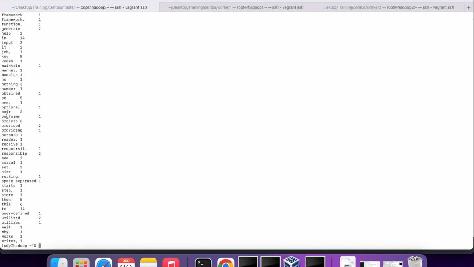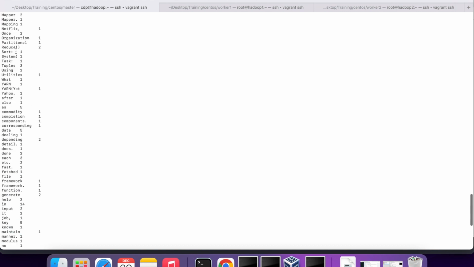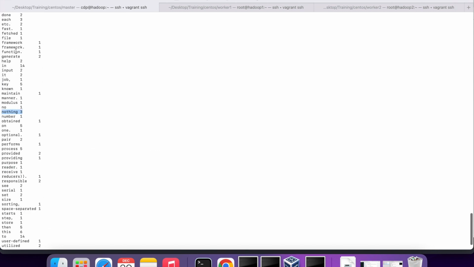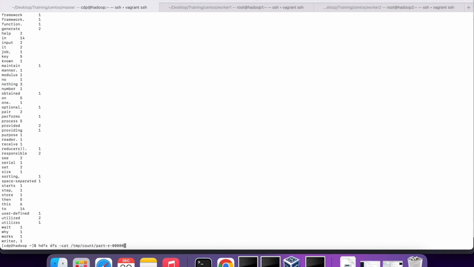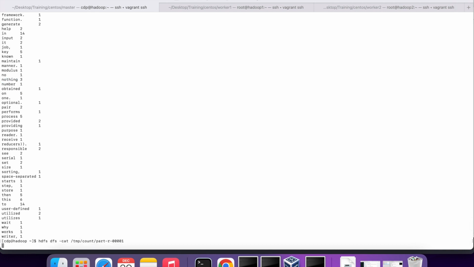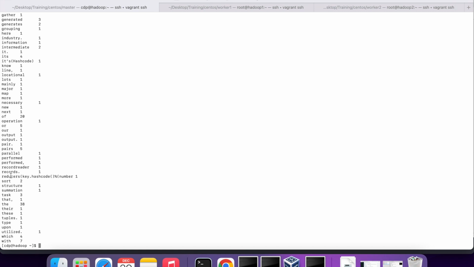You see for each word how many times it appears, like nothing appears 3 times. So this is how things work. Same way you can check it for the other one also. So that's how it works.